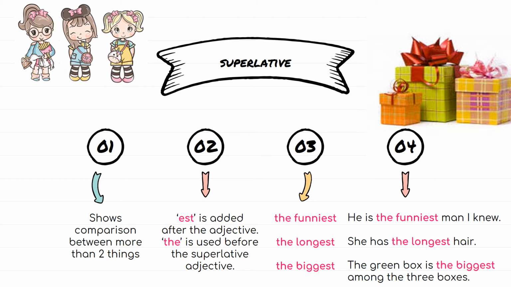Now, let's take a look at superlative adjectives. It shows comparison between more than 2 things. Usually, "est" is added after the adjective, and the article "the" is used before the superlative adjective. For example, he is the funniest man I know. She has the longest hair. The green box is the biggest among the 3 boxes.